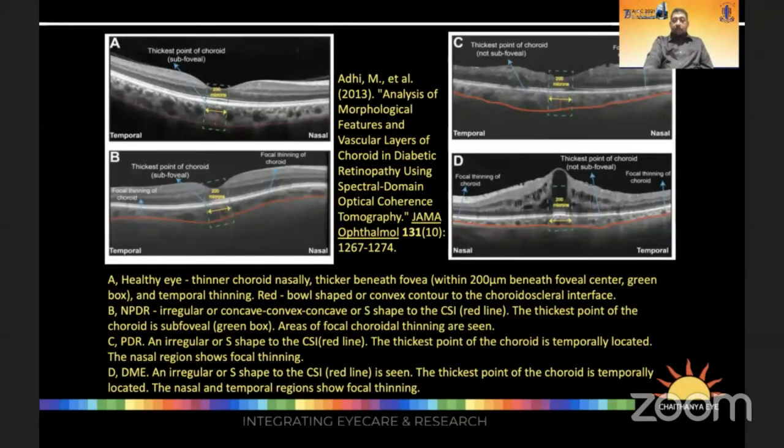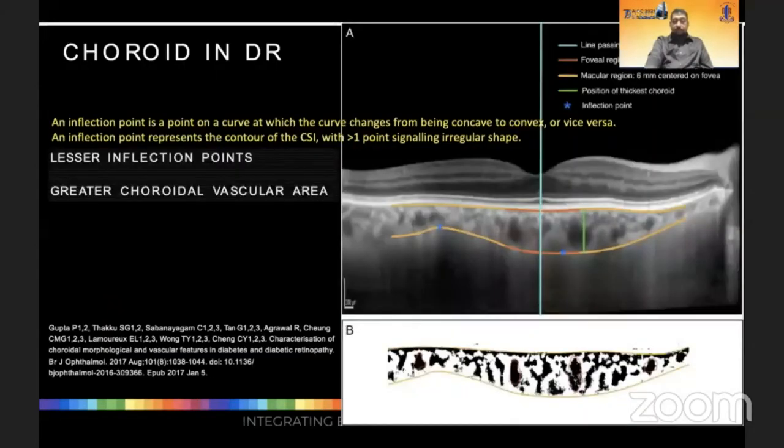And later, pictures C and D, what you can notice is something very interesting. The thickest point of the choroid is not subfoveal and it moves to the temporal side of the fovea, which is a very interesting point that has been shown by the study. So the choroid in DR eventually shows a greater choroidal vascular area and a lesser number of inflection points as the disease increases.